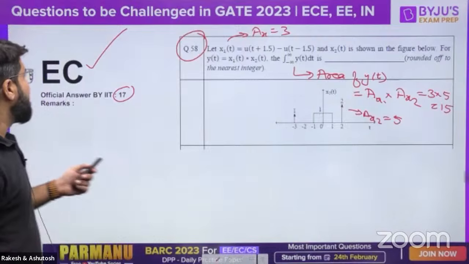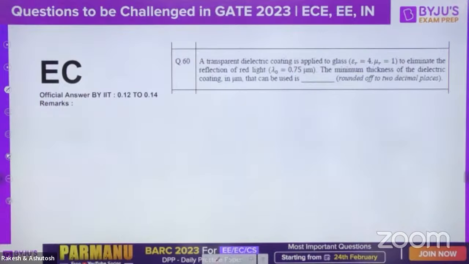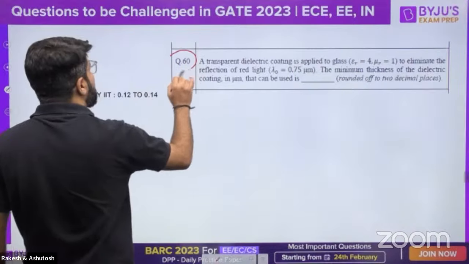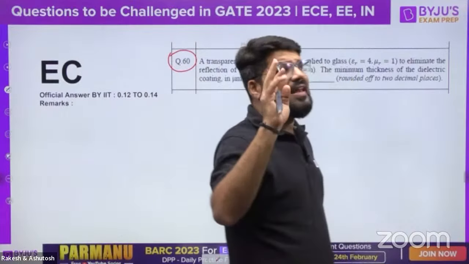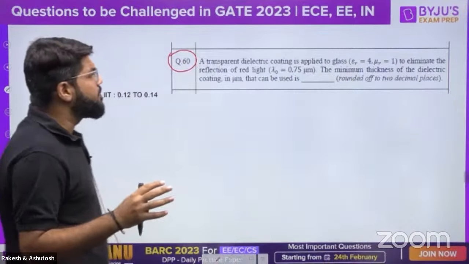Let us continue, guys. So the second question that we have brought for you is question number 60 from EMT. Now, there is nothing wrong with the question, and I'll ask Ashu Shankar sir also to join with me. The only logic is: dielectric coating is applied to glass to eliminate the reflection of red light. What is the minimum thickness of the dielectric coating in micrometers that can be used?